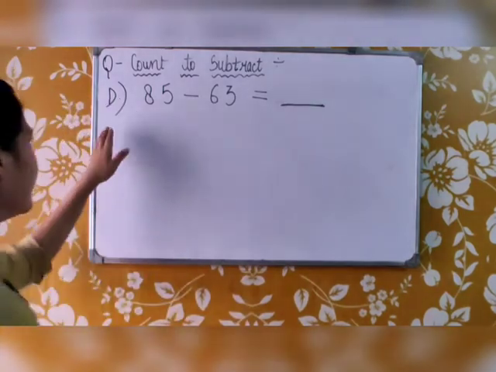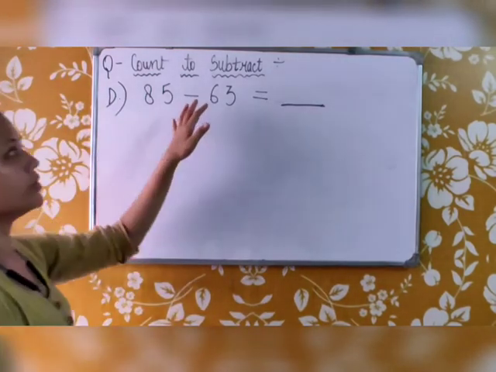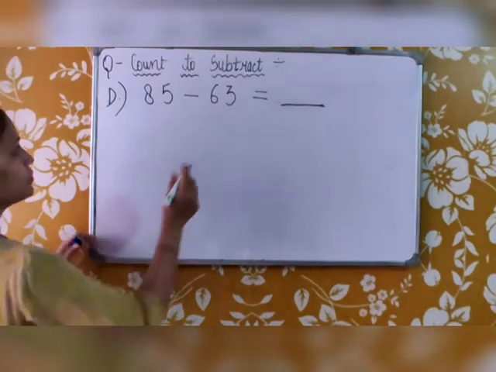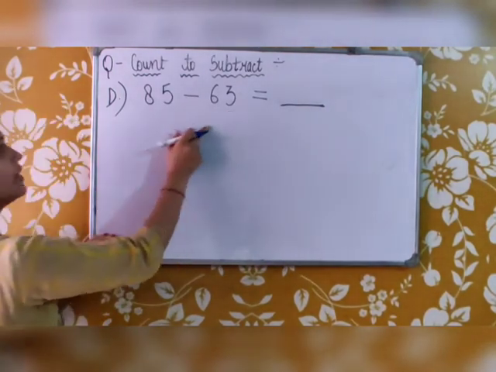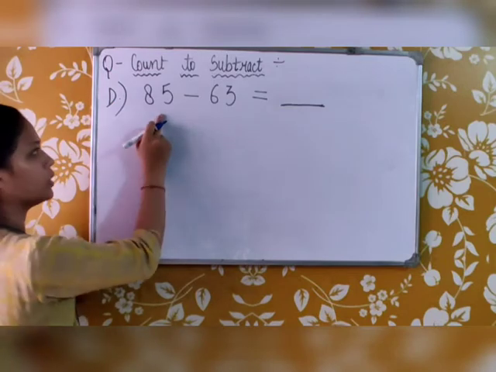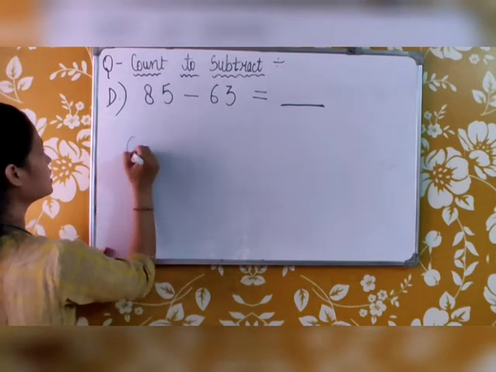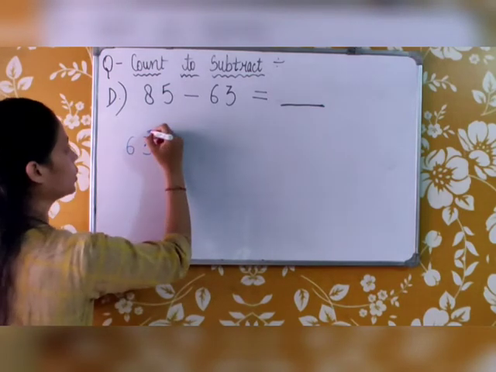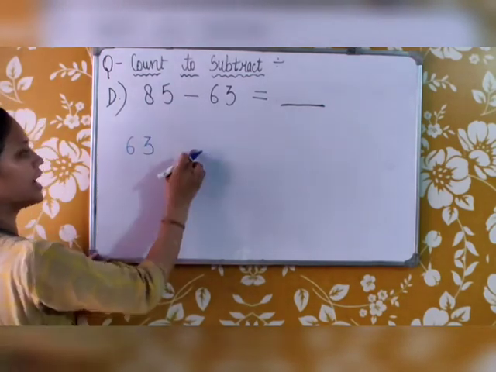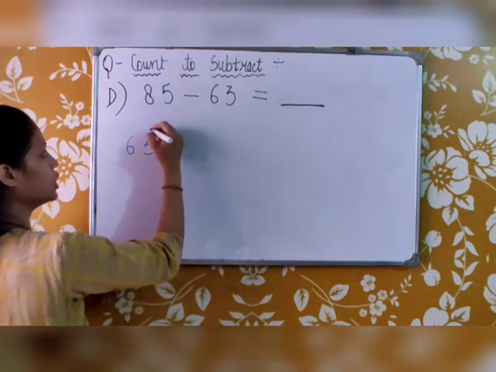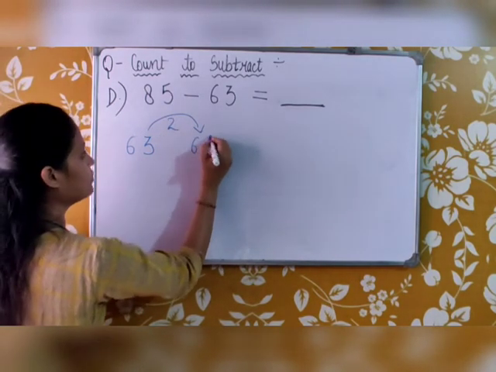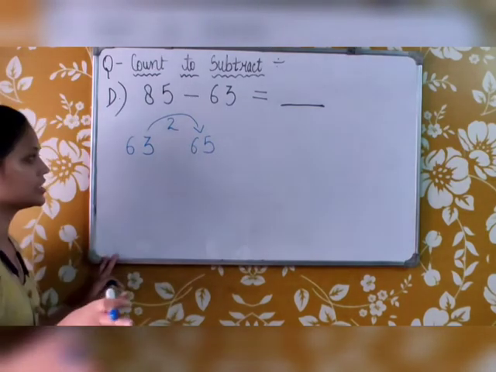Next question is part D. We will do it the same way as we did the earlier question. First, we will start from 63 and jump until we reach 85. This is your 63. First, we will jump 2 to make it 65. Now this is 65.